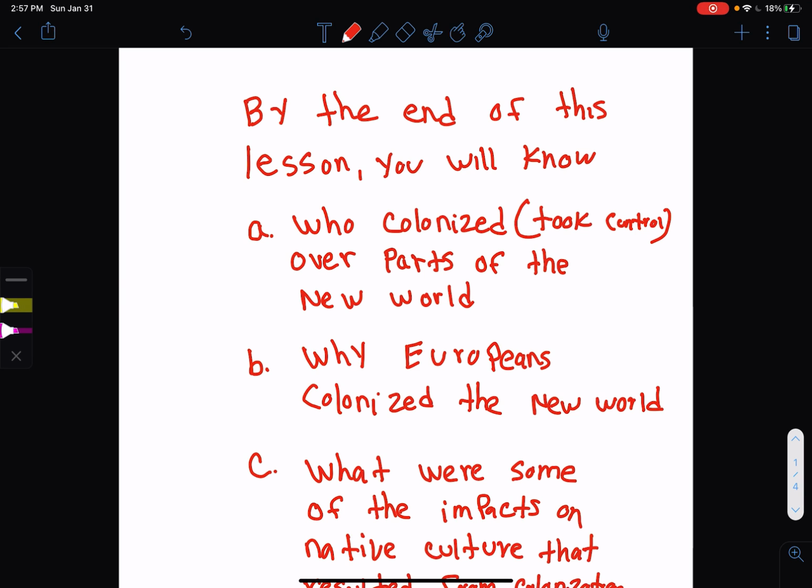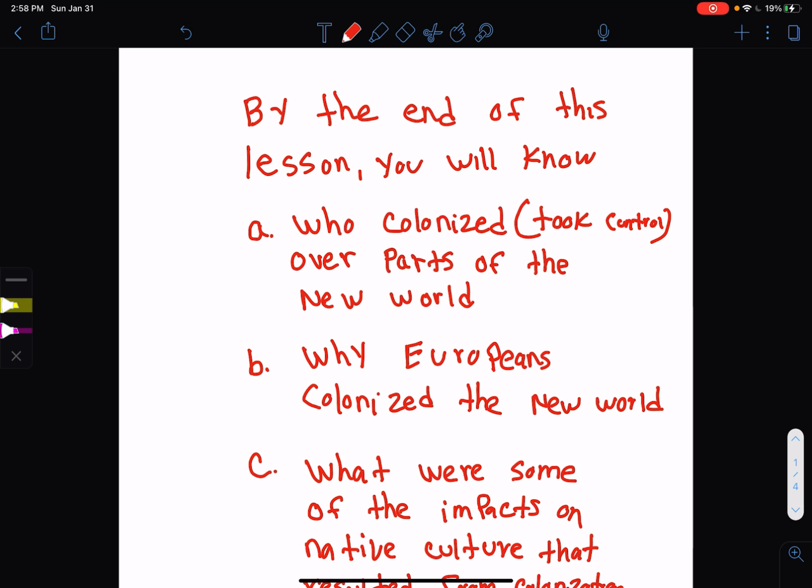Today is Monday, and starting today, we're going to be looking at the conquest of the Aztec Empire by the Europeans. We're going to first have an overall look of European exploration of the New World, and then starting tomorrow, we're going to begin focusing more specifically on the Aztecs. Today, we're going to have a more general view of why the Europeans came to the New World, what their goals were, and how they were able to conquer the native people of the New World.